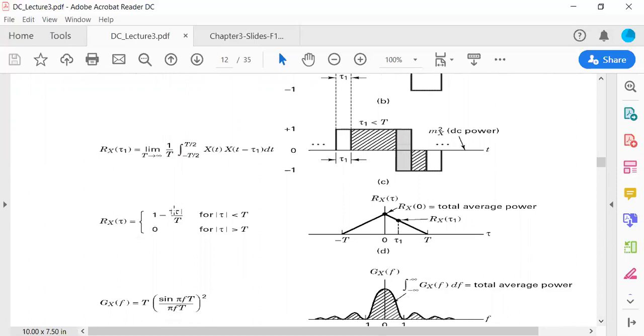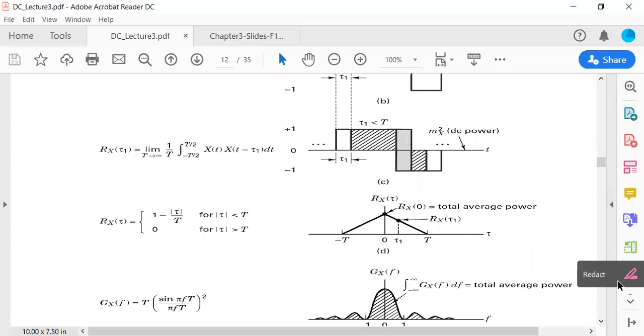That will be equal to 1 minus mod of tau over T for mod of tau less than T, and 0 for mod of tau greater than T. You see, elsewhere it's 0. Now, this is what I was talking about earlier on, that Rx of 0 is going to be found here, and this will be Rx of tau 1 and so on. If we are taking Rx of 0 from this autocorrelation function, that will be the total average power.